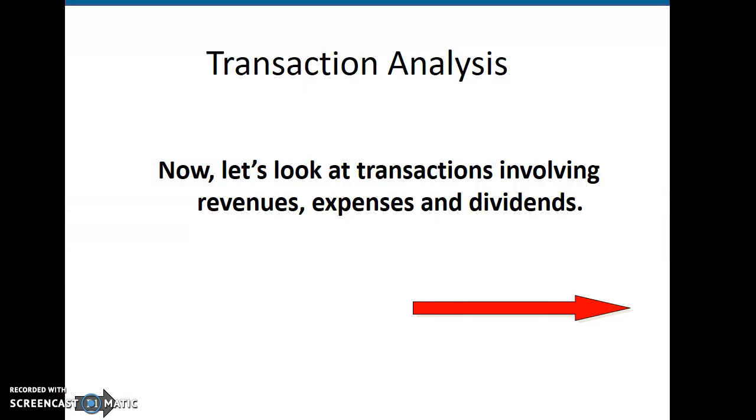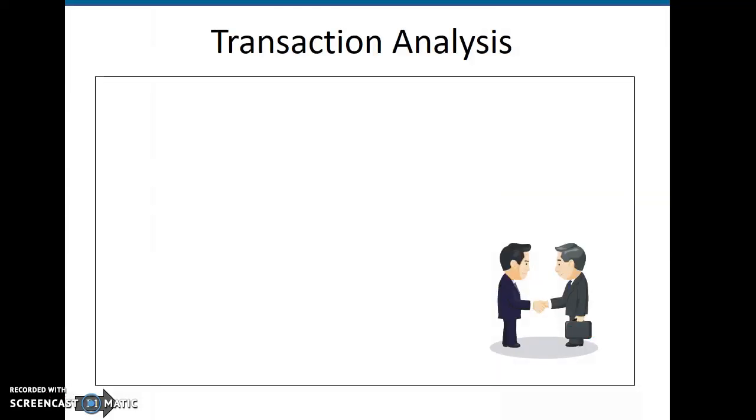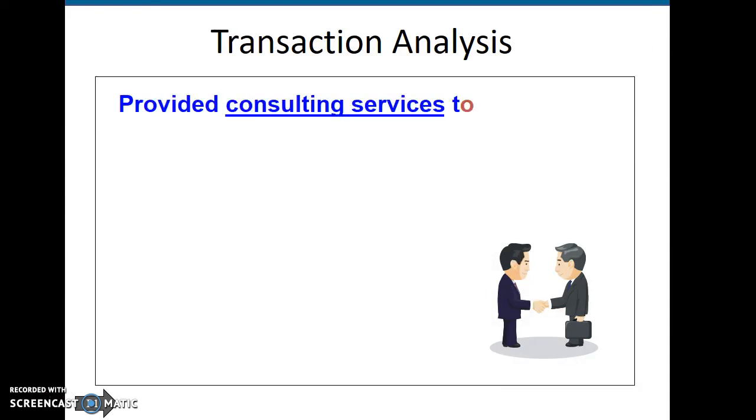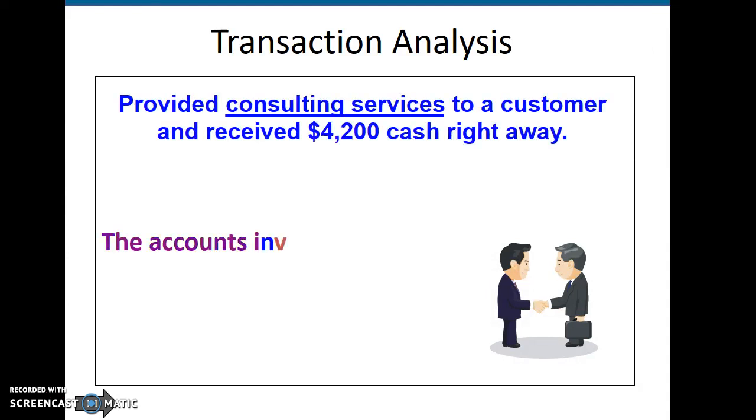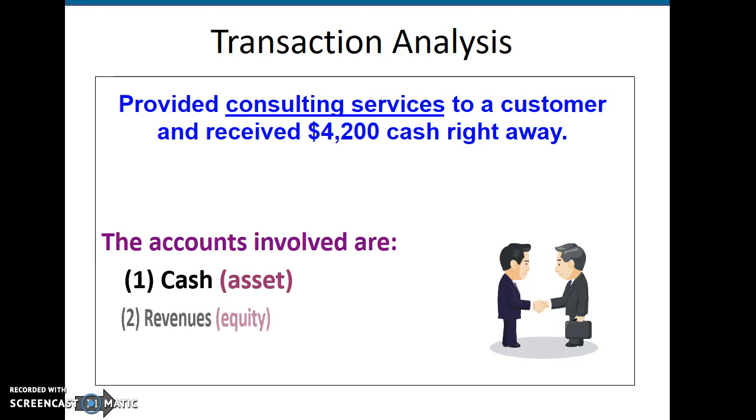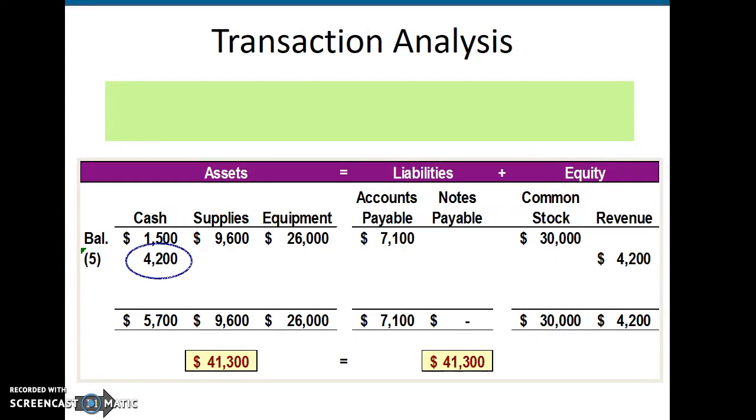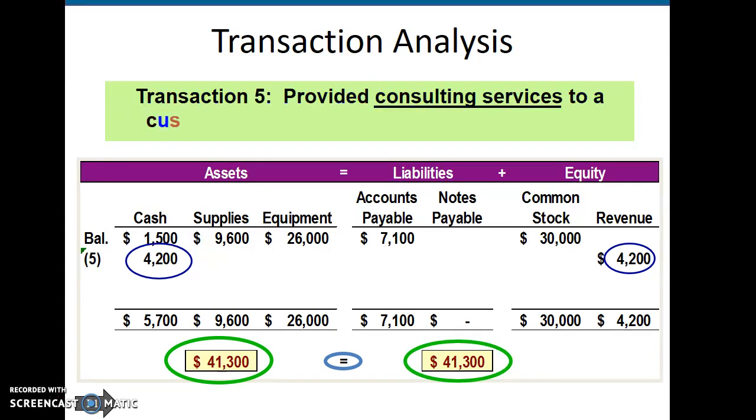Okay, now let's take a look at transactions involving revenues, expenses, and dividends. We provide consulting services to a customer and receive $4,200 in cash right away. Accounts involved: we have cash that's going to go up by $4,200, and then our revenues are going to increase by $4,200 on the equity side. As you can see, our cash is increased by $4,200. All the way on the other side, revenue is increased by $4,200 under the equity section. We're balanced.